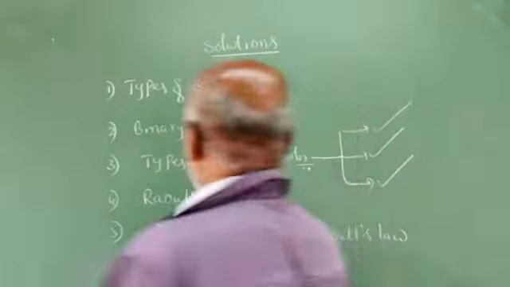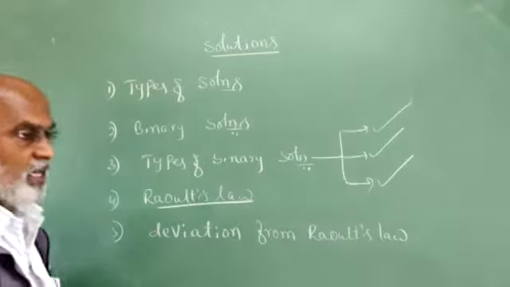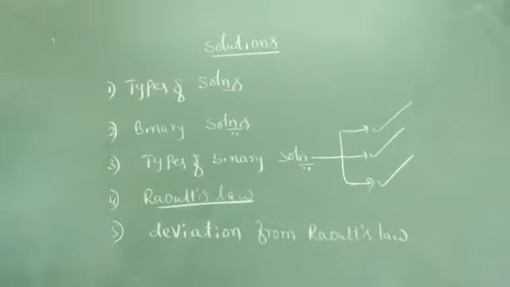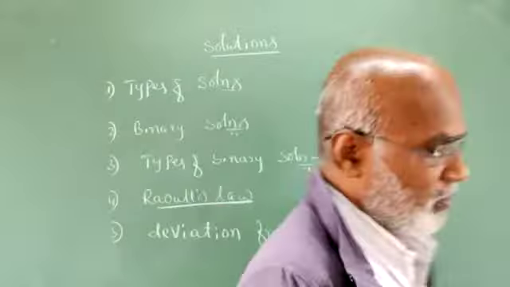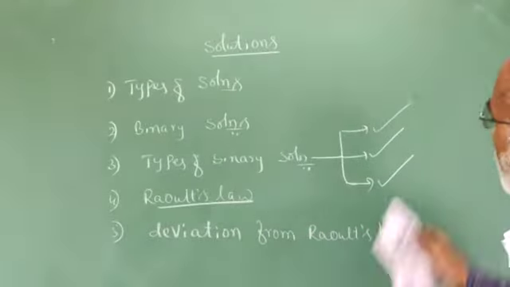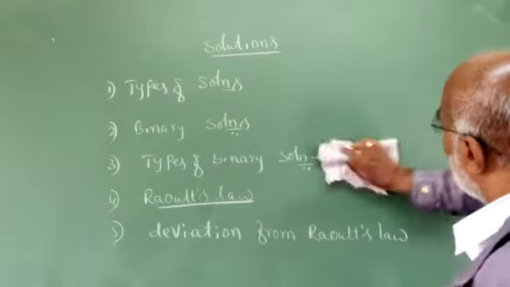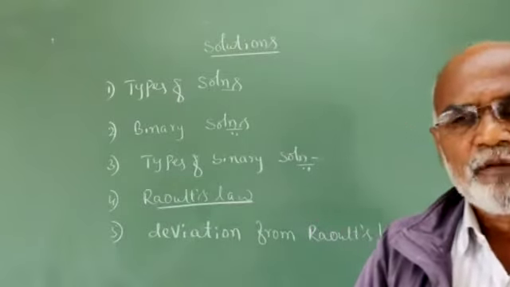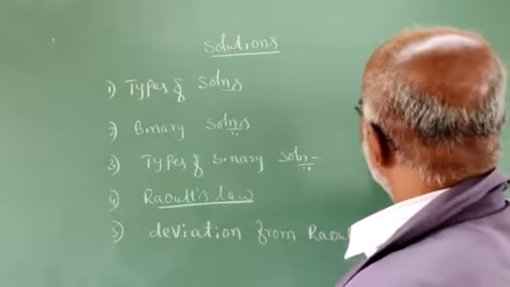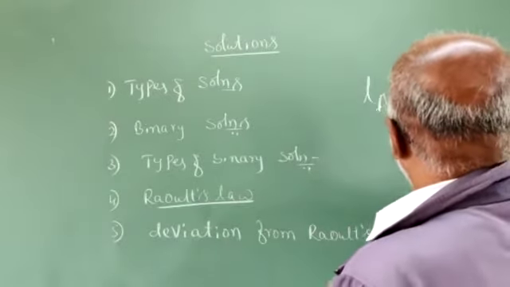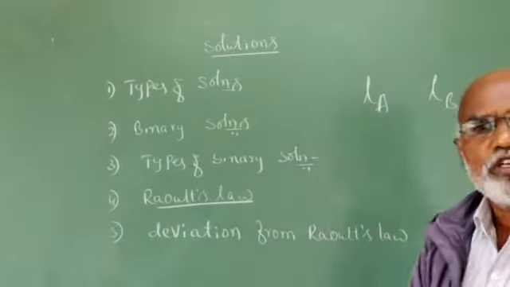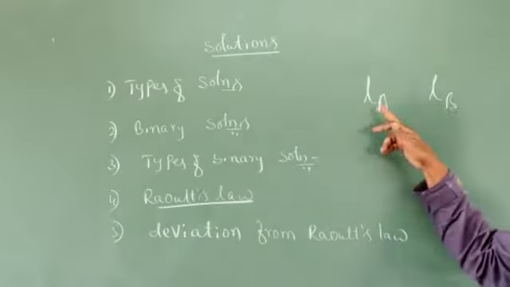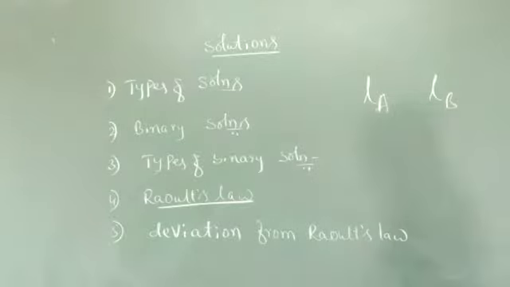Coming to completely miscible liquids, we study them by applying Raoult's law. Before going to Raoult's law, I hope you know something about the basic idea of mole fraction. When we have a binary liquid mixture consisting of two liquids, liquid A and liquid B, the solution consists of both A and B, and there is a mole fraction of A and a mole fraction of B also.